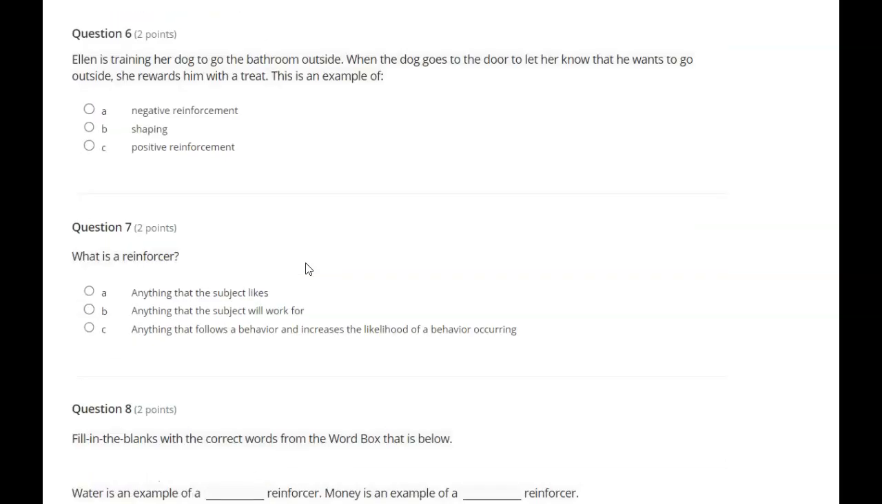Ellen is training her dog to go to the bathroom outside. When the dog goes to the door to let her know that he wants to go outside, she rewards him with a treat. This is an example of A. Negative reinforcement, B. Shaping, C. Positive reinforcement.